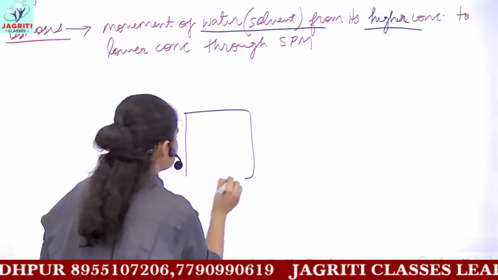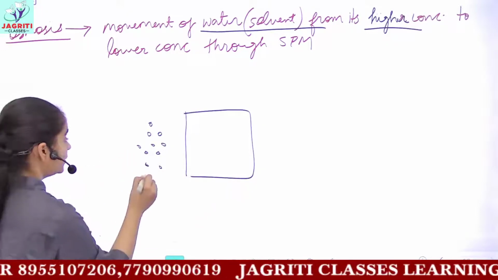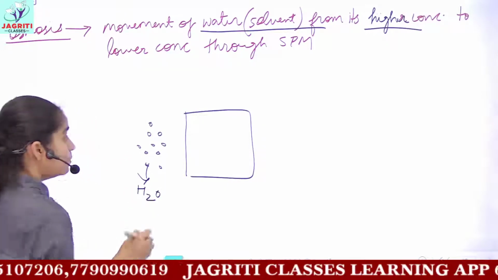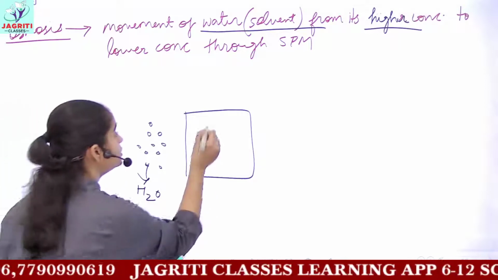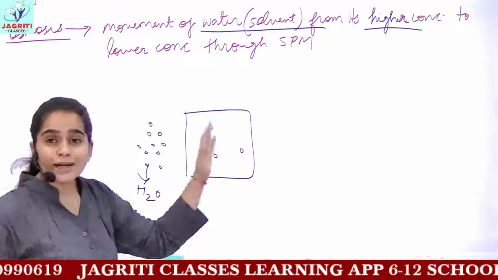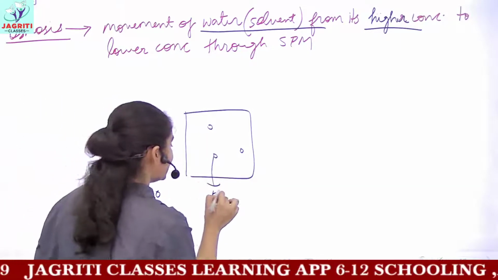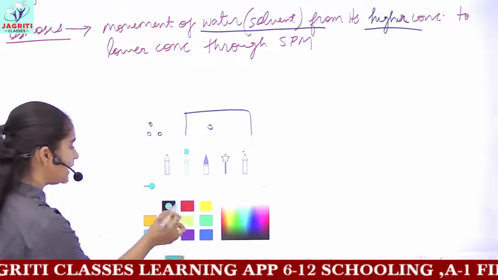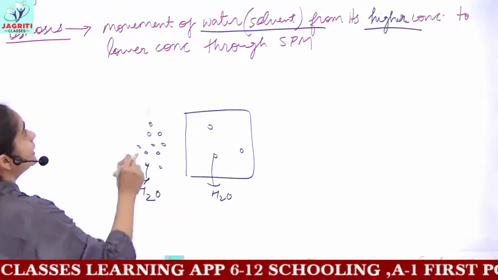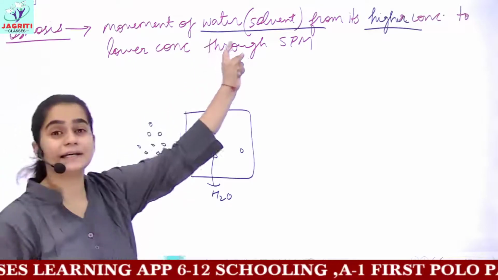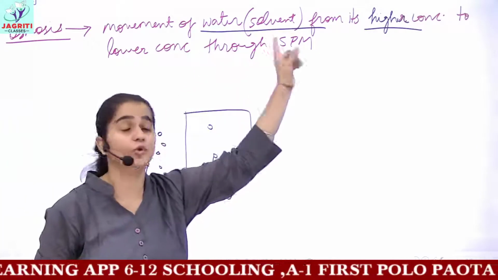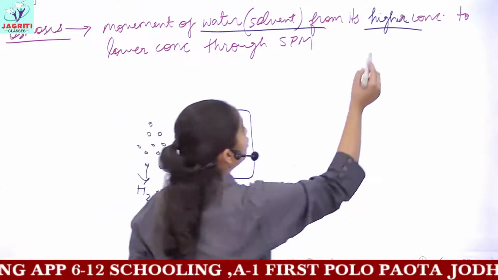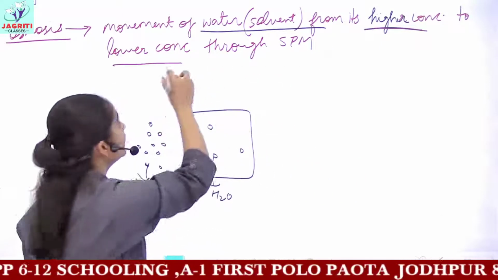Let's suppose I have a cell. Outside I have a large number of water molecules compared to a smaller number of water molecules inside the cell. So what would be the direction of movement? I said that what moves? Water, which is acting as a solvent, it moves. Now the movement is from higher to lower concentration.